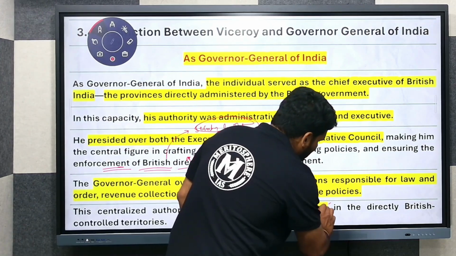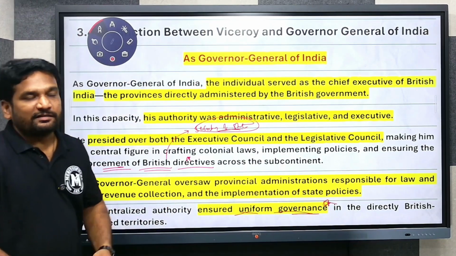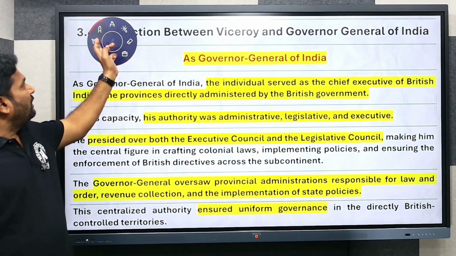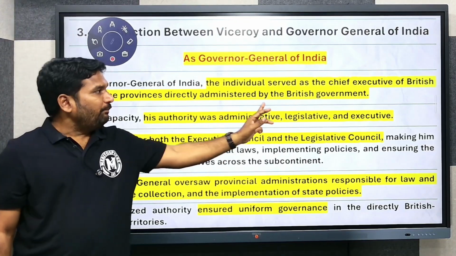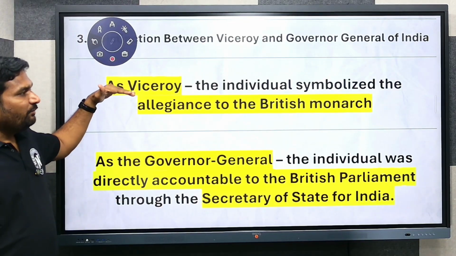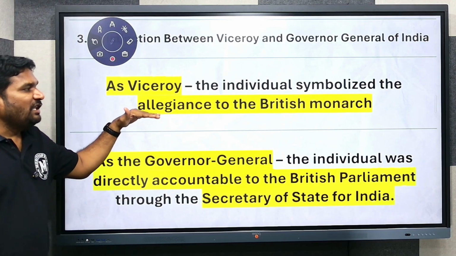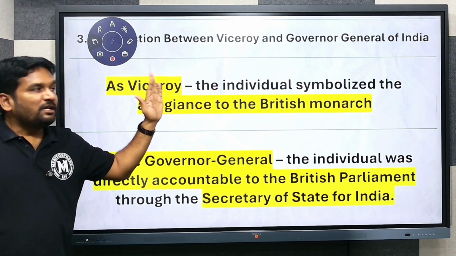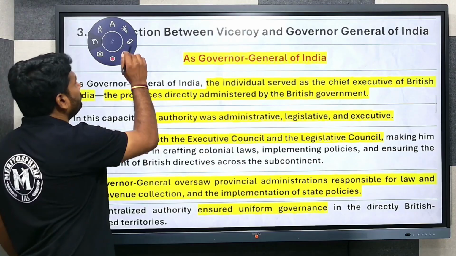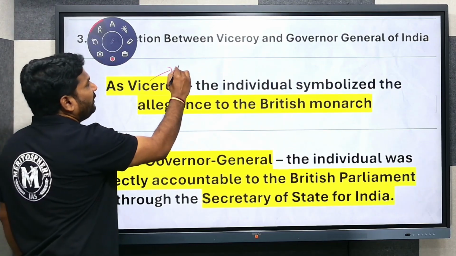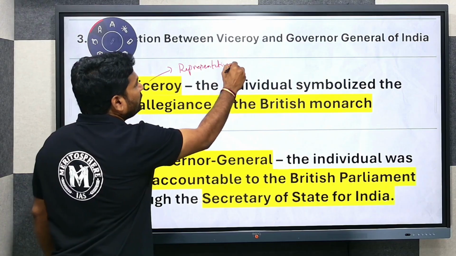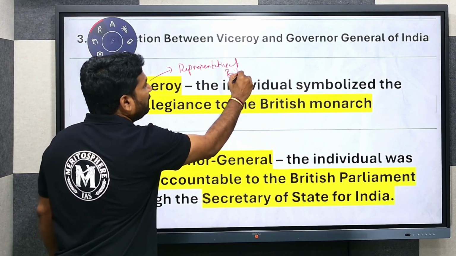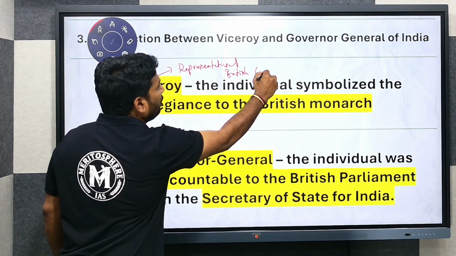So whatever we have discussed so far is included in this PPT, in this slide. So the crux of the difference between Viceroy and Governor General of India is this. As a Viceroy, the individual symbolized allegiance to the British monarch. That is, as Viceroy, he is the representative of the British Crown.